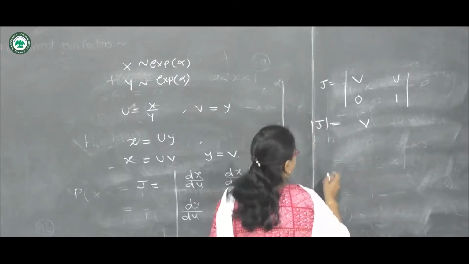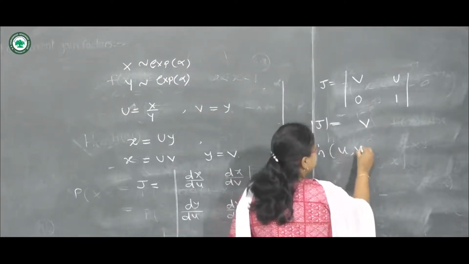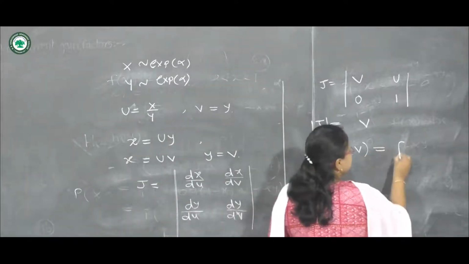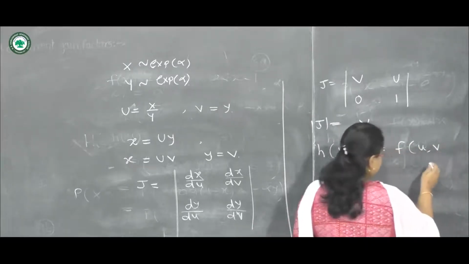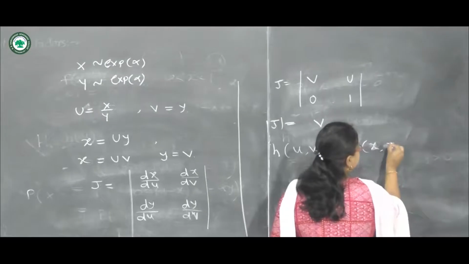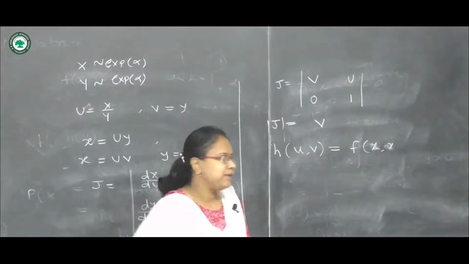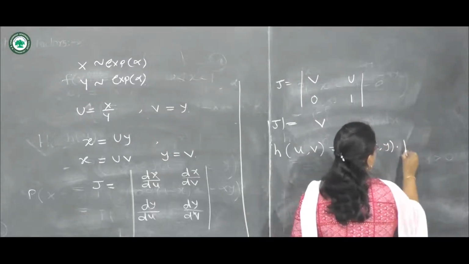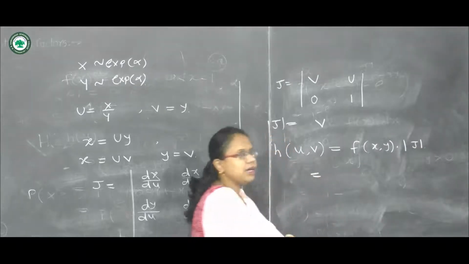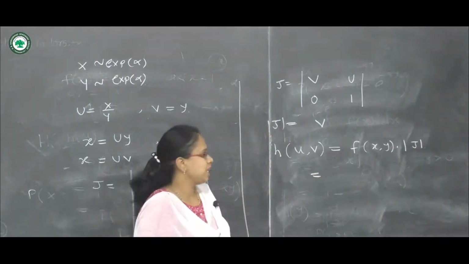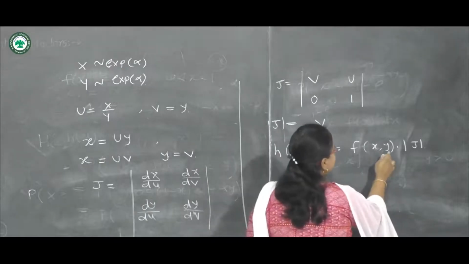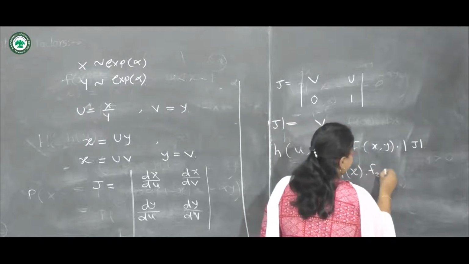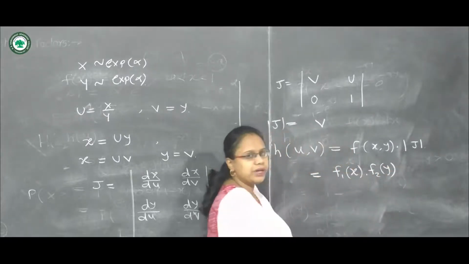So the method of transformation tells us that to obtain the joint distribution of h of u comma v, the formula is f of x comma y, which we have to convert into u and v, into mod of J. Here f of x, y means the joint distribution of x and y. So x and y are given to be independent, so we can write f1 of x into f2 of y. These are the marginal PDFs of x and y.